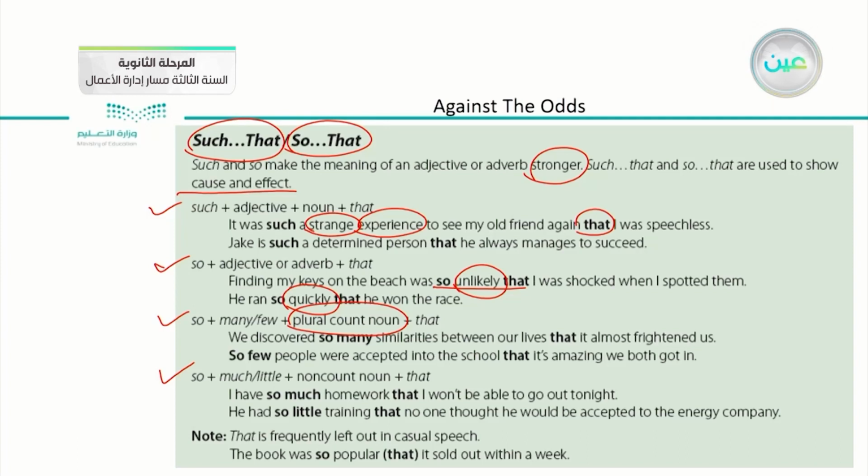The last form is so followed by much or little. Much or little are usually used with non-count nouns. Okay, so for example, I have so much homework that I won't be able to go out tonight, or he had so little training that no one thought he would be accepted to the energy company.